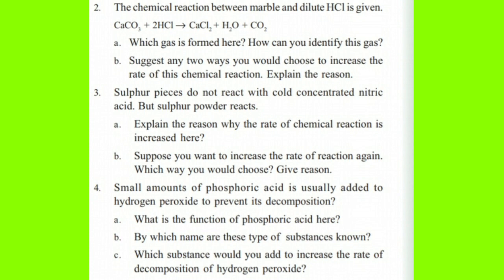Small amounts of phosphoric acid is usually added to hydrogen peroxide to prevent its decomposition, as we saw here. So, what is the function of phosphoric acid here? Phosphoric acid arrests or delays the decomposition of hydrogen peroxide. By which name are these type of substances known? So, phosphoric acid is a negative catalyst. Which substance would you add to increase the rate of decomposition of hydrogen peroxide? You have to add MnO2, manganese dioxide, which is a positive catalyst.